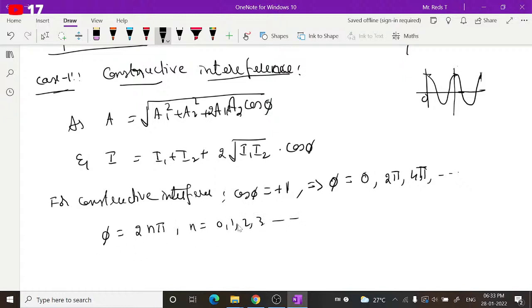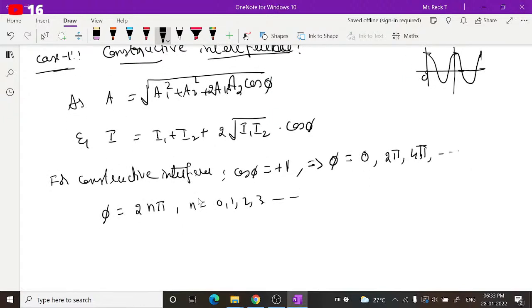If n is 1, 2 pi. For 2, 4 pi. For 3, 6 pi, like that. For all even multiples of pi, you will get cos phi as plus 1, and hence amplitude and intensity will be maximum. So if you substitute cos phi as 1, then what will you get? If this is 1, we will get maximum amplitude.